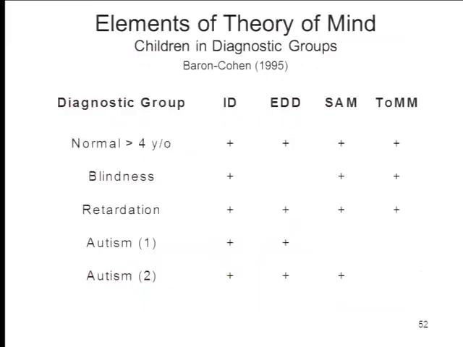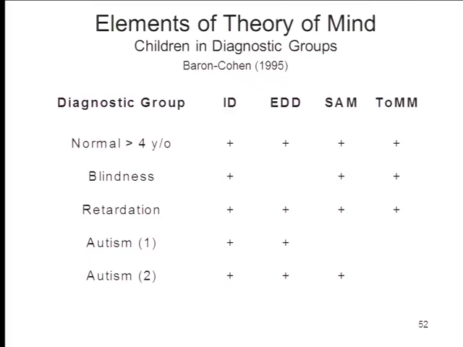Okay, so what happens when you study the children who are diagnosed with autism and compare them to other children? You do see that they begin to fall down in various tests of what Baron Cohen would call mind blindness. Here is Baron Cohen's first study. It's as good as any of the other studies that have been done. He's got normal children who are more than 4 years old, so these are children who should be passing the false beliefs test of theory of mind.